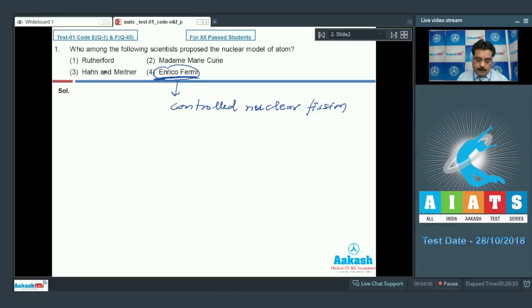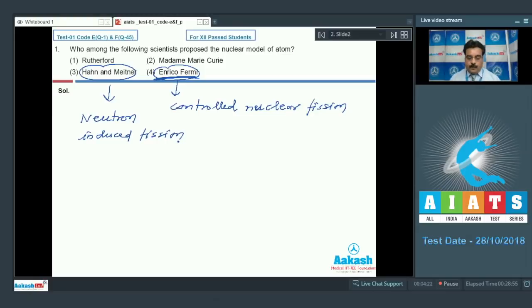If I go for option number 3, Thorne and Mintner discovered neutron induced fission.